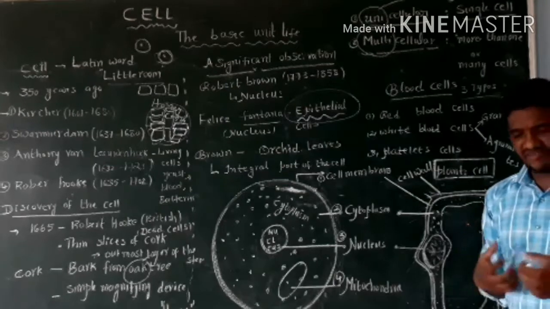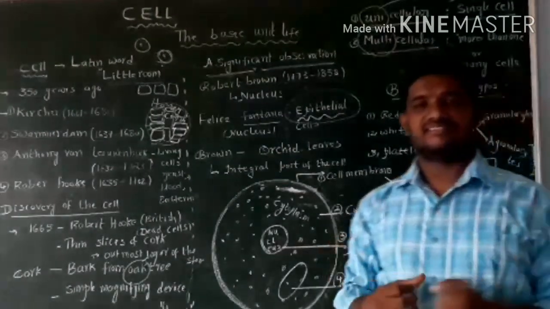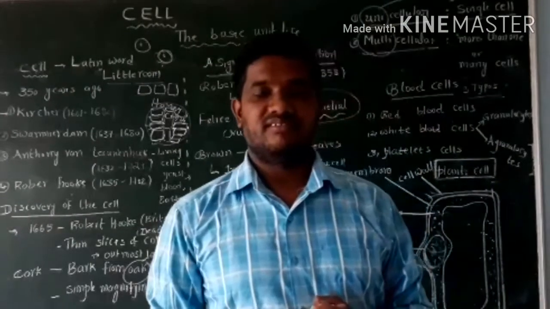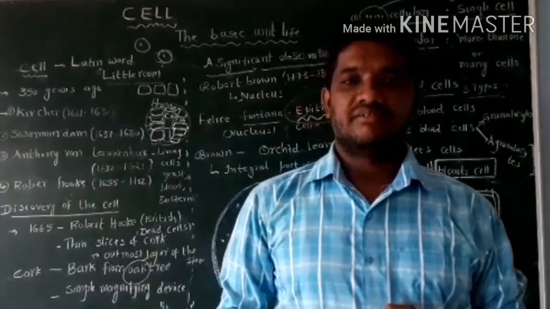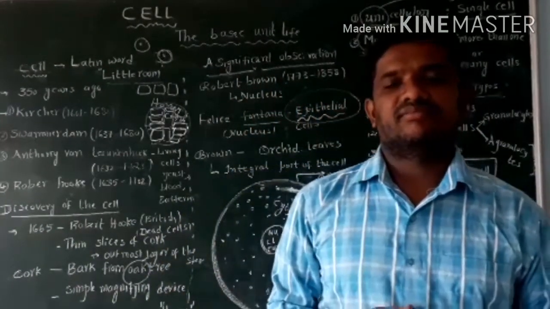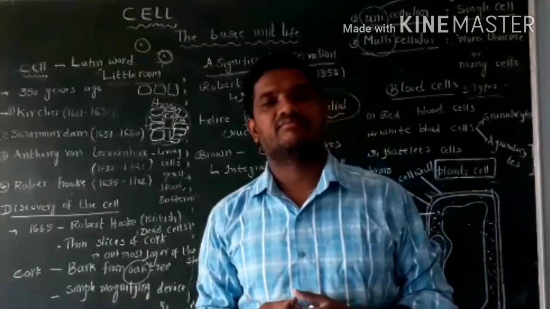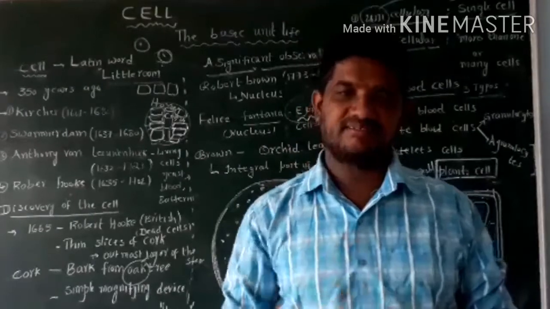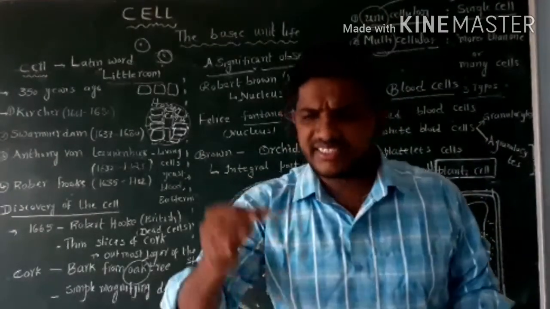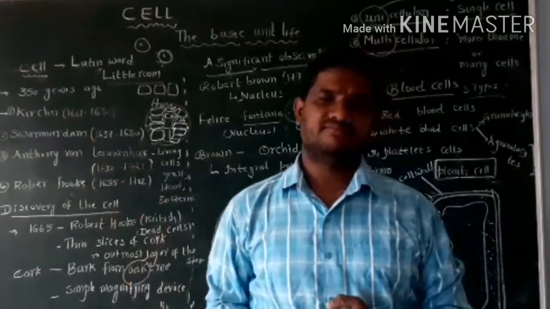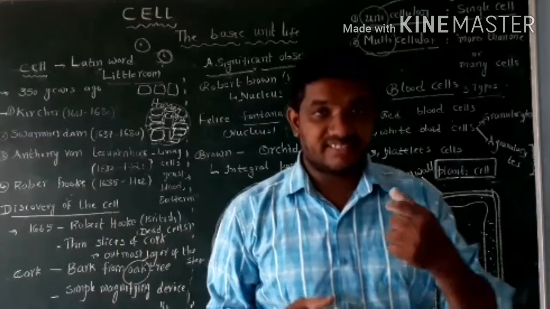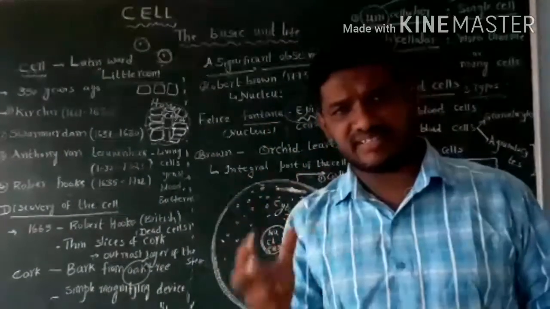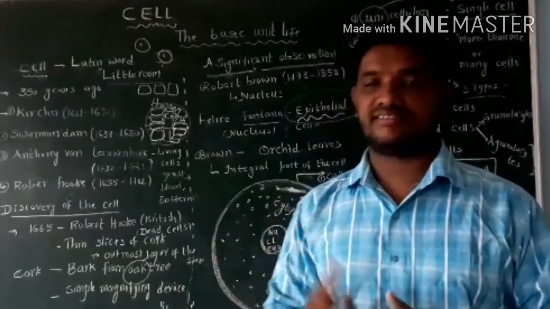In our body, different types of cells are present. In that, mainly blood cells. You know about blood. Blood is red in color because of hemoglobin pigment. It contains different types of cells. Basically, there are three types of cells present: red blood cells, white blood cells, blood platelets.